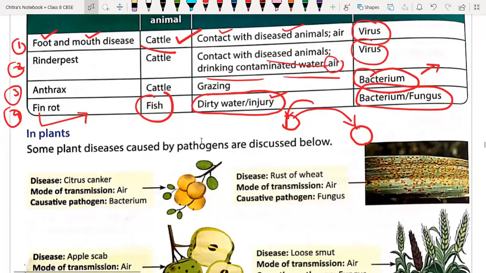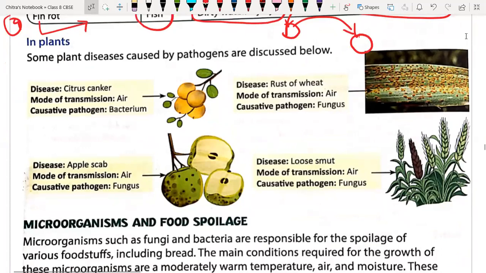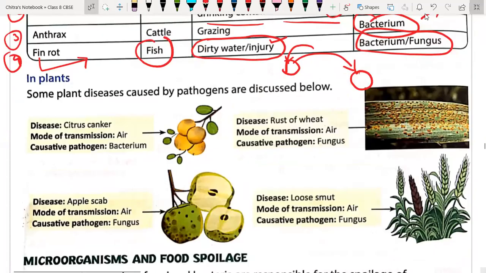Now we are going to discuss diseases caused by... Sir, I have some doubts, sir. Can I ask? You have a doubt? Yes, you may ask your doubts now.